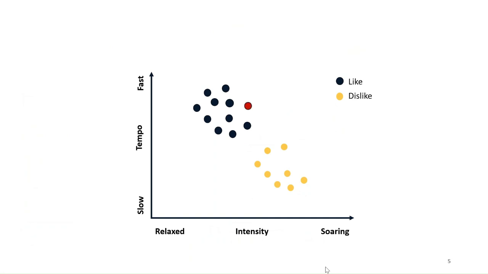Now, suppose John listens to a new song. Will he like it or not? From our diagram, it's obvious he will like it. But what if the new song has moderate intensity and tempo? How do we decide if he'll like or dislike it?